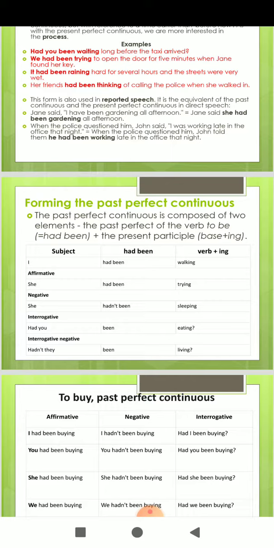And then the interrogative sentences: had plus subject plus been plus first form of the verb plus ing plus since or for. So students, this was for interrogative. And if we use a question word: question word plus had plus subject plus been plus first form of the verb plus ing plus since or for. Had you not been reading the book since morning? Where had he been playing since morning?